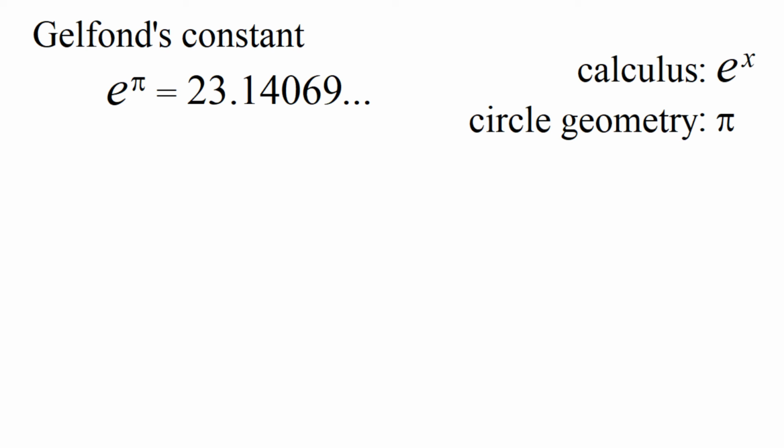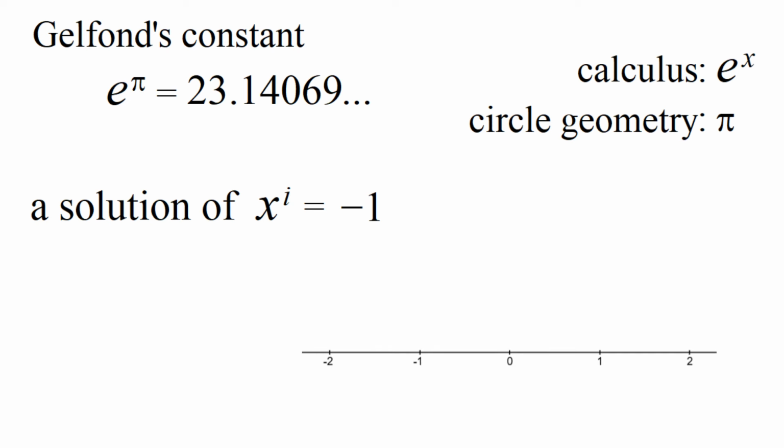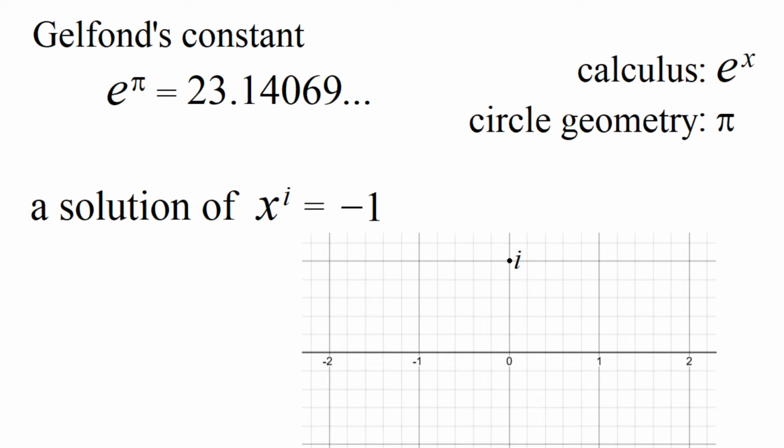Okay, so some interesting facts about this number. Firstly, if you raise it to the power of the imaginary unit i, you get -1. So this number is a solution of the equation x to the i equals -1. So this i, if you're not familiar with complex numbers, is not a positive number or a negative number, so it doesn't lie on the usual number line. Rather, it lies off the usual number line within a number plane that also includes the usual number line, and it's characterized by the property that i squared is equal to -1.